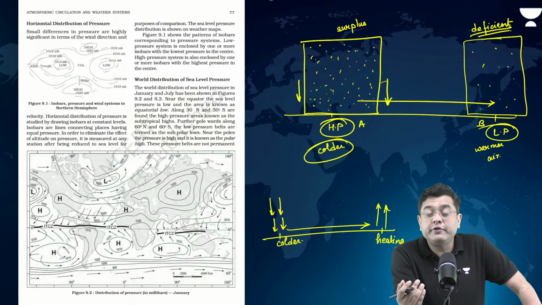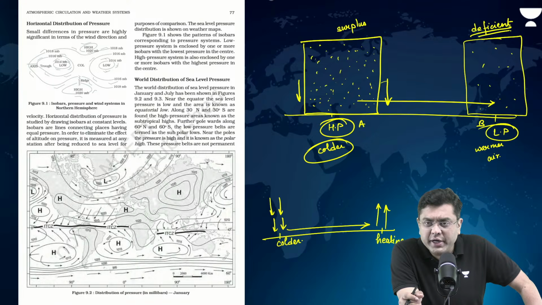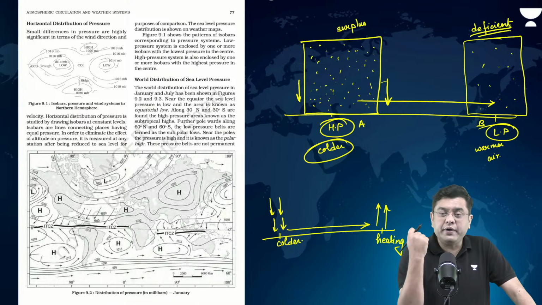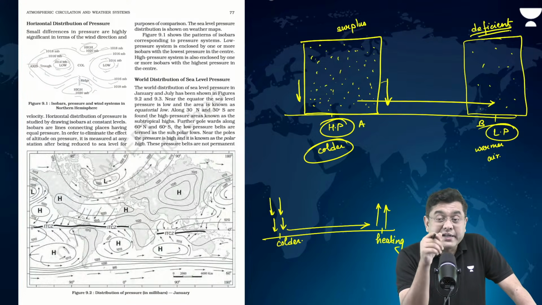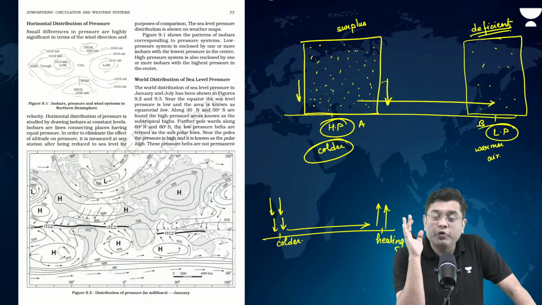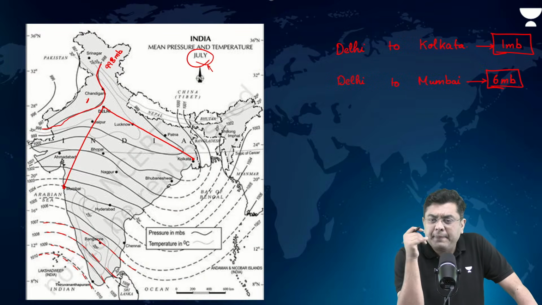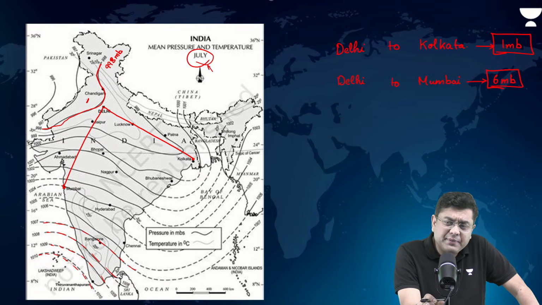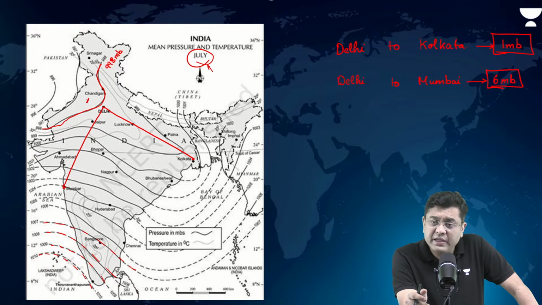So wind always moves from a high pressure to a low pressure area, or from a region of surplus to a region of deficiency. That is why, next time when you stand on your terrace or in your balcony and you face certain winds, always understand that it is going to a region of low pressure. Wind will always blow from a high to a low. But when you experience winds, you would have experienced that sometimes they are stronger, sometimes they are weaker, sometimes they change their directions, and so on, isn't it?